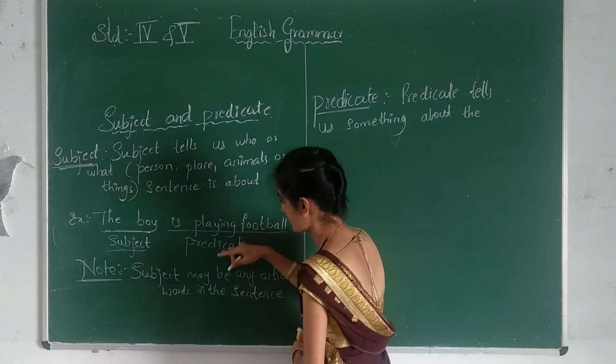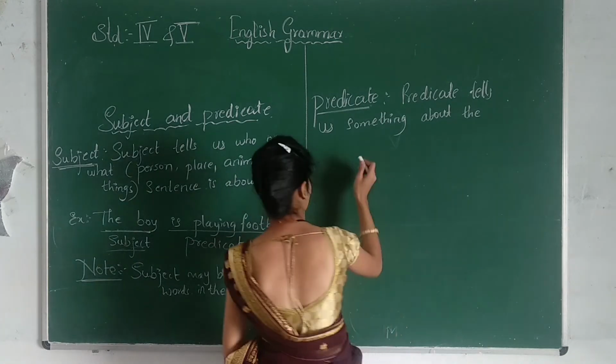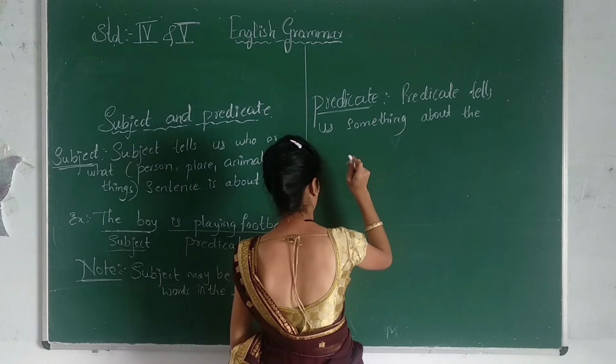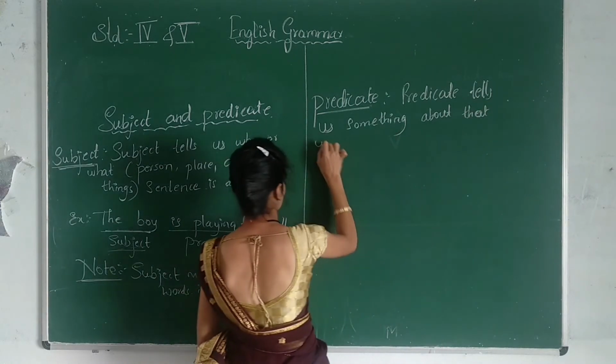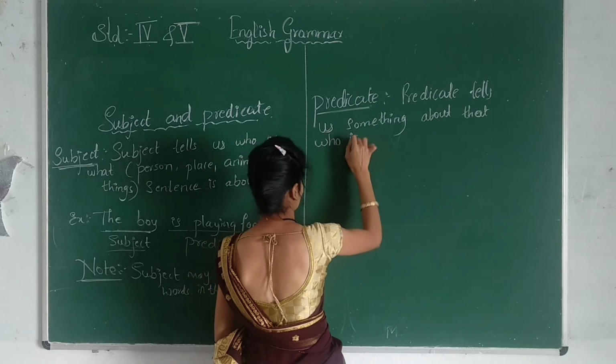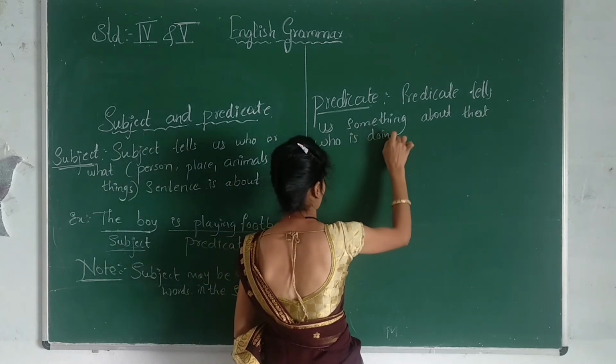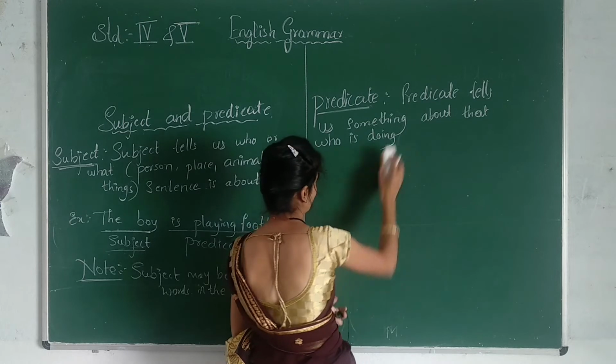Why? It tells about who is, so what is happening in the sentence.